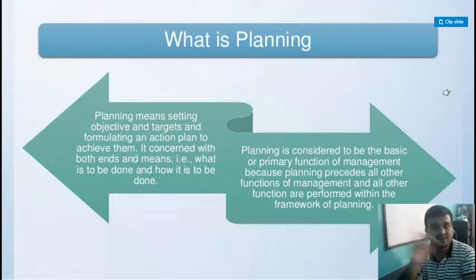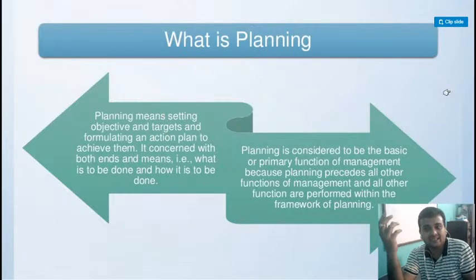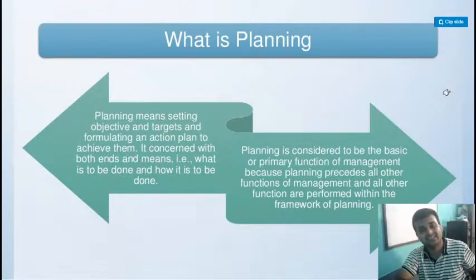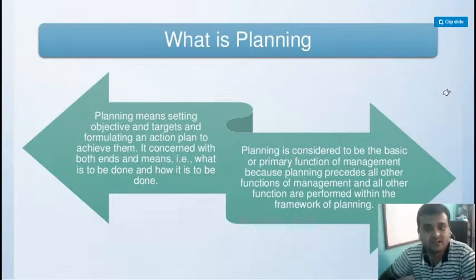So it is concerned with both: what is to be done, number one, and number two, how is to be done. It's not only that if you're planning to get good marks in your class 12 board exam, that is the only point. What is to be done? Your plan is to get good marks in the board exam. Now the question arises: how is to be done? You'll take tuitions, you'll attend online classes, you'll devote time for self study. So this is the meaning of planning, what you will do to get good marks in your class 12 board exam. Okay, these two should be determined.